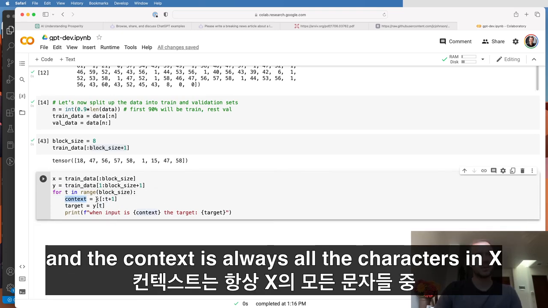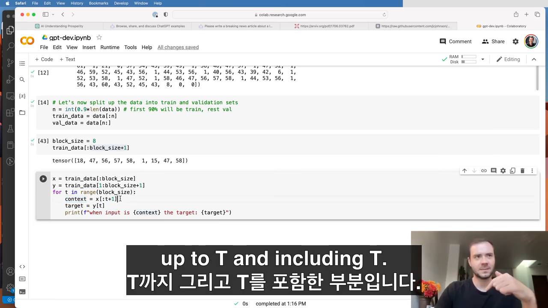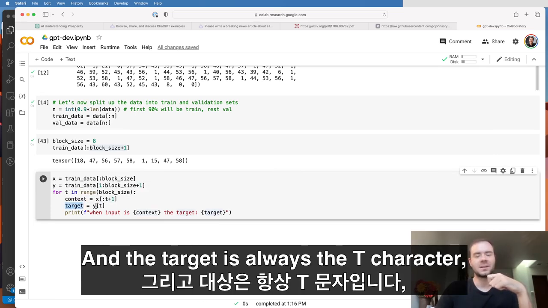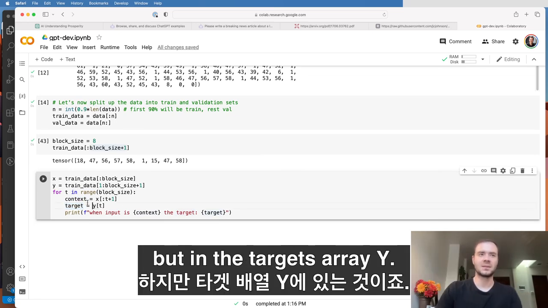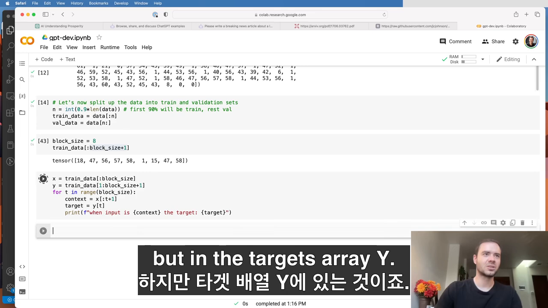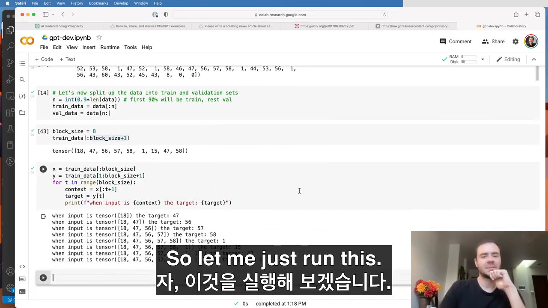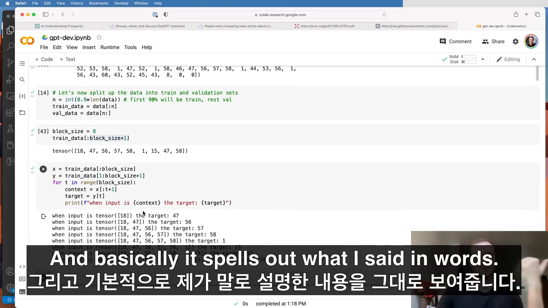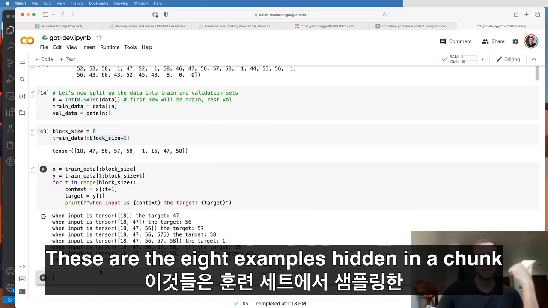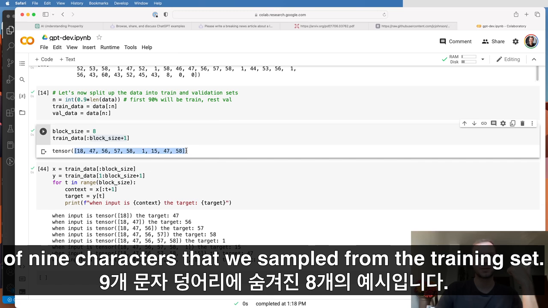And the context is always all the characters in X up to T and including T. And the target is always the Tth character, but in the targets array Y. So let me just run this. And basically it spells out what I said in words. These are the 8 examples hidden in a chunk of 9 characters that we sampled from the training set.